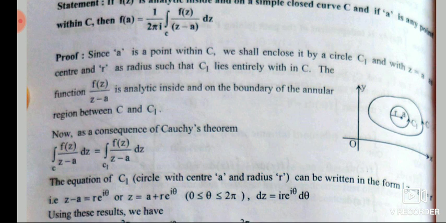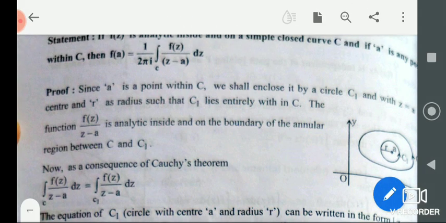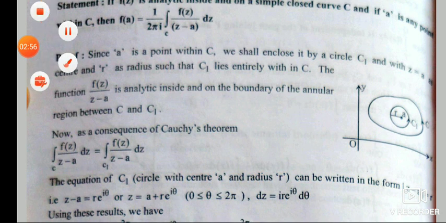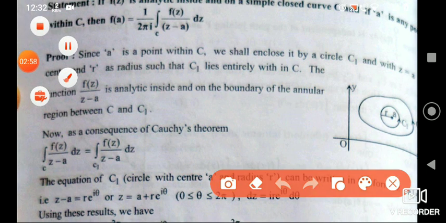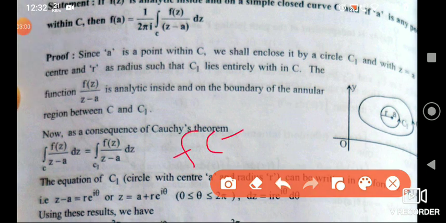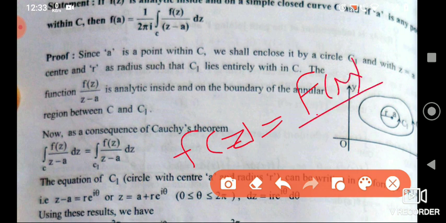The f(z) which is required to use Cauchy's theorem, I'll change the variable here, let's say f(u) divided by (u minus A). I just changed the variable u to differentiate, that's it.